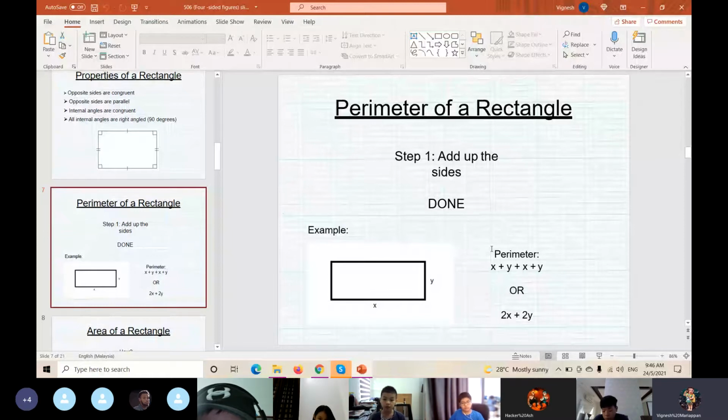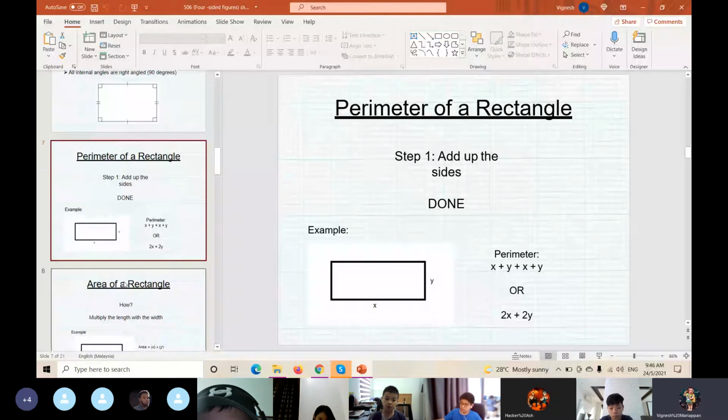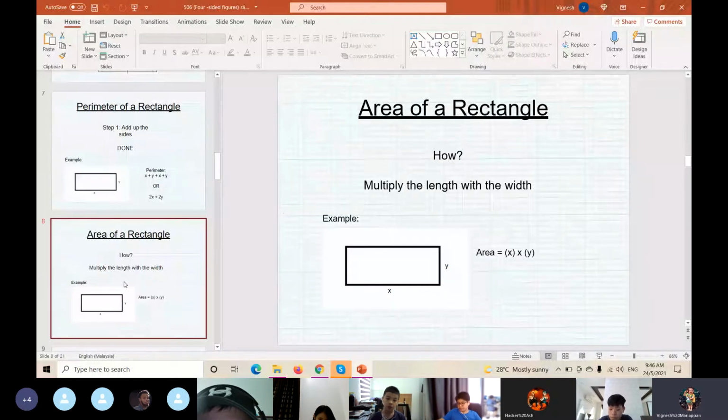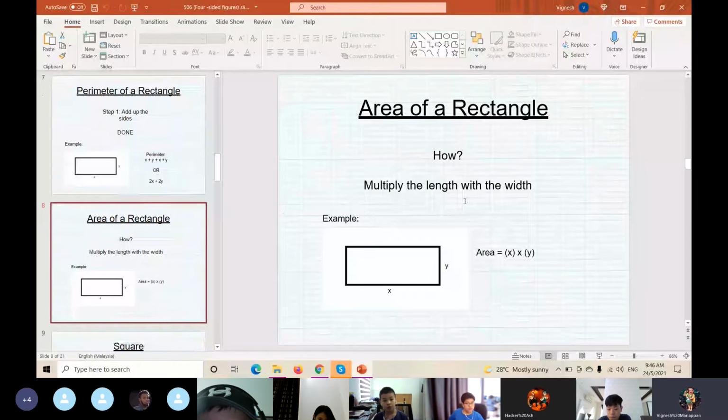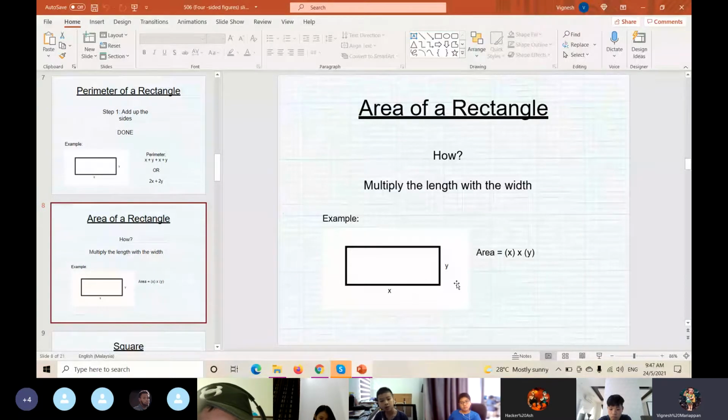But for the area of a rectangle, please remember the formula that we learned last time, which is length multiply with the width. So how to calculate the area of a rectangle? Length times width.